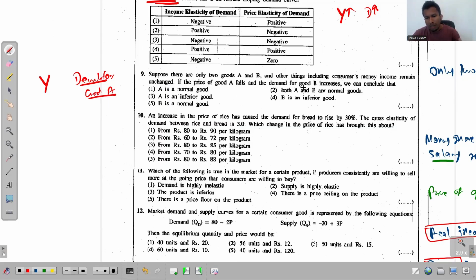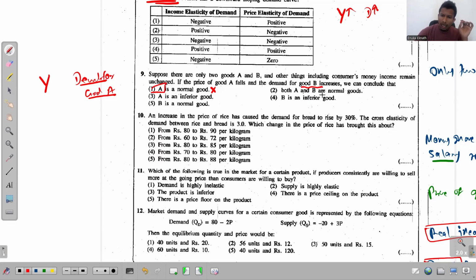It only talks about the changes in the demand for good B. So without sufficient information, I can't comment on good A.